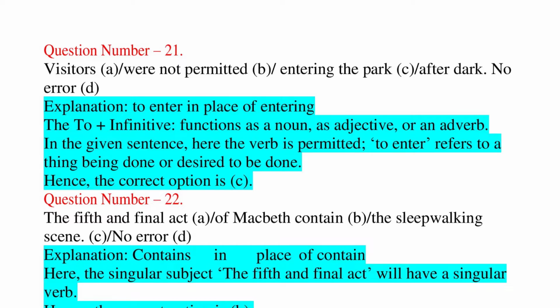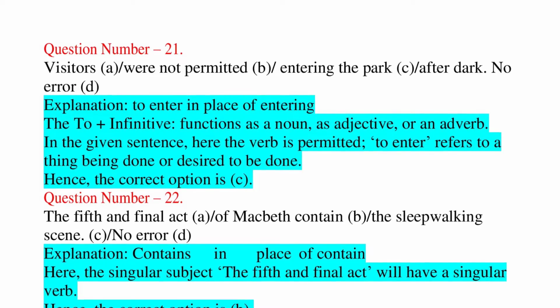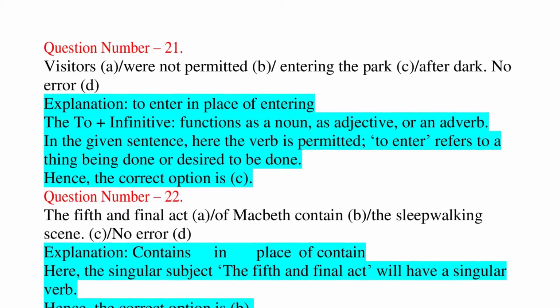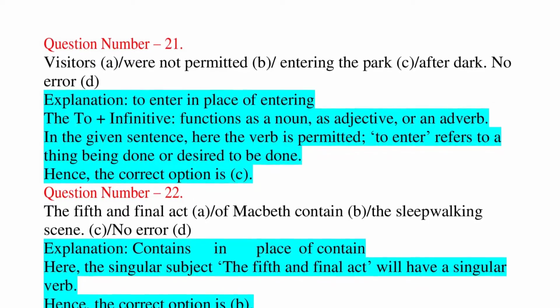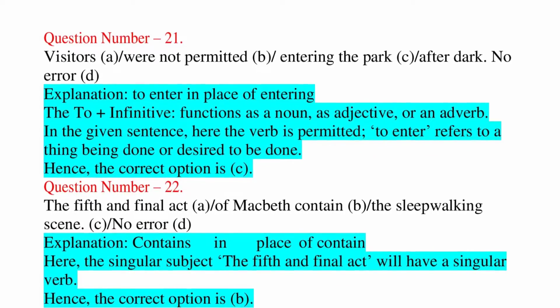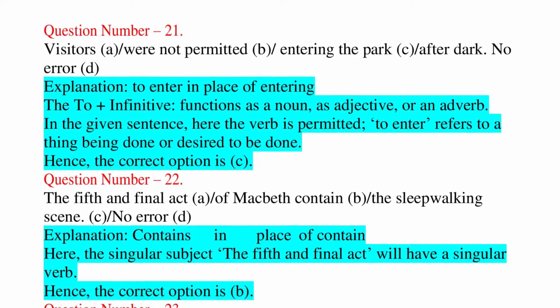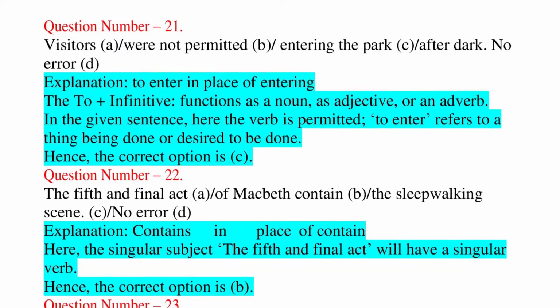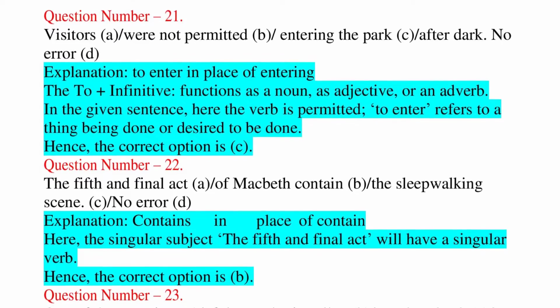Question number 21. Visitors A. were not permitted, B. entering the park, C. after dark. No error, D. Explanation: to enter in place of entering. The to plus infinitive functions as a noun, as adjective, or an adverb. In the given sentence, here the verb is permitted. To enter refers to a thing being done or desired to be done. Hence, the correct option is C.